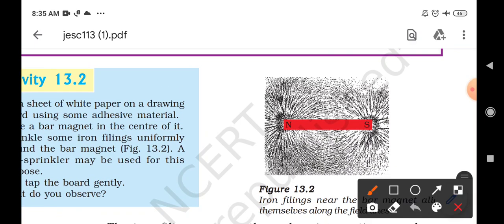You can see that the lines form a curved path. When you look here, it's a curved path which started from the north and ended at the south. This curved path that you are looking at is the line of force, and this line of force starts from the north pole and ends at the south pole.